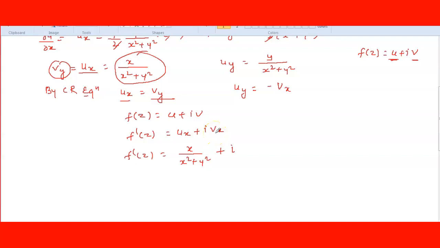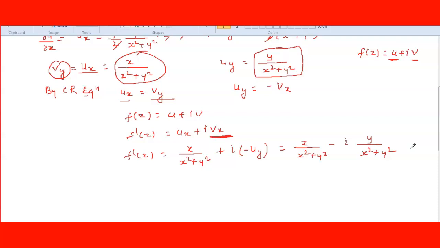Ux we have already found. Vx we don't have, but we know that uy is equal to minus of vx, by the Cauchy-Riemann equations. So f dash of z is x upon x square plus y square plus i times minus y upon x square plus y square.